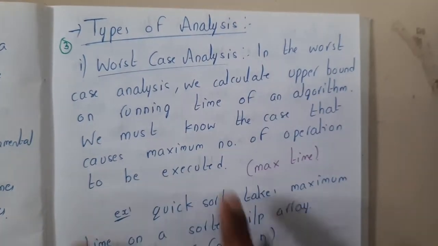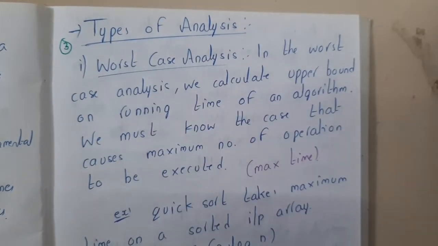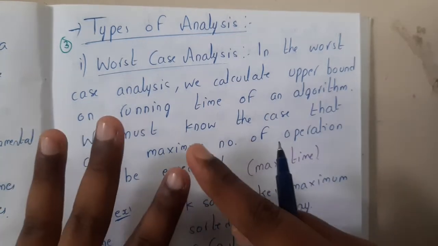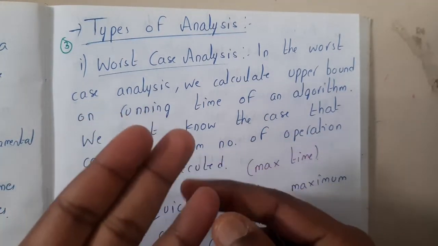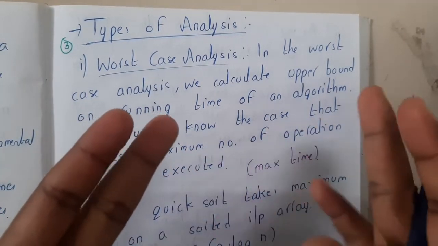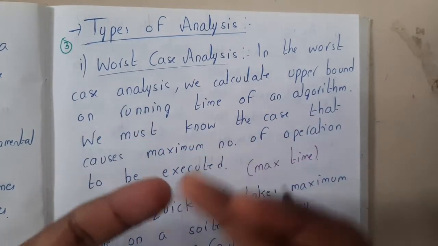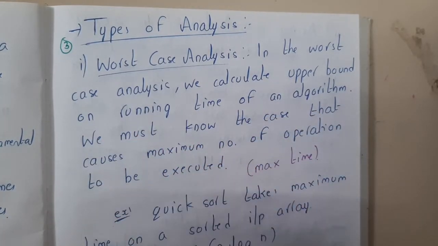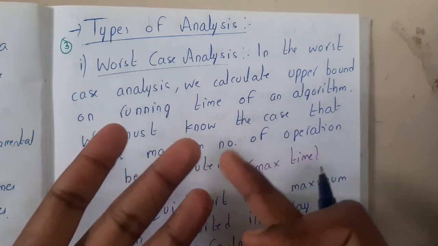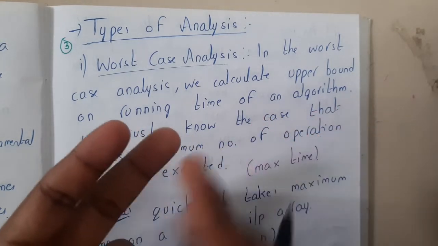Today's lecture topic is types of analysis, right? In total, we have 3 different cases, guys. The first one is the worst case, like the bad case, the second is the best case, and the third is the average case. You might be asking me, among these 3, which is most used? The worst case is used, guys.